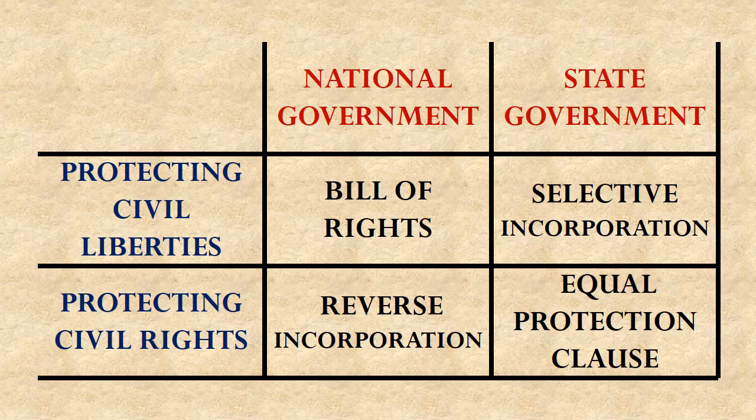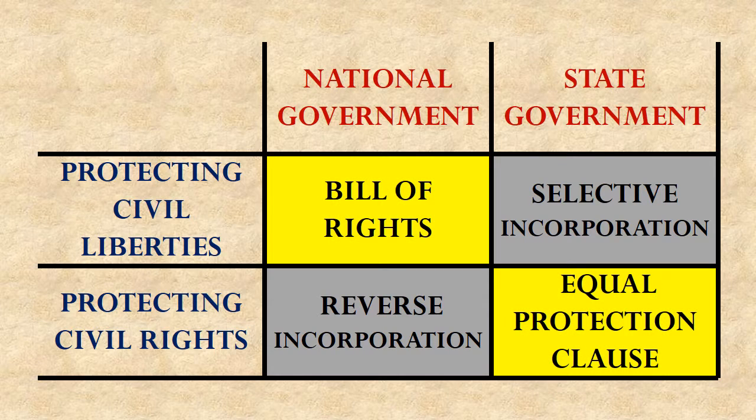So now let's go back to our diagram for a moment, and let's think about how constitutionally the Supreme Court accomplished protecting civil liberties and civil rights against the national government and the states. First of all, if you look at the two cells here that are highlighted in yellow, these are the places where the Supreme Court used the actual text of the Constitution to accomplish the protection they wanted. The Bill of Rights is actual text that protects civil liberties against the national government. And the Equal Protection Clause in the 14th Amendment is actual text that protects civil rights against infringement by state governments.